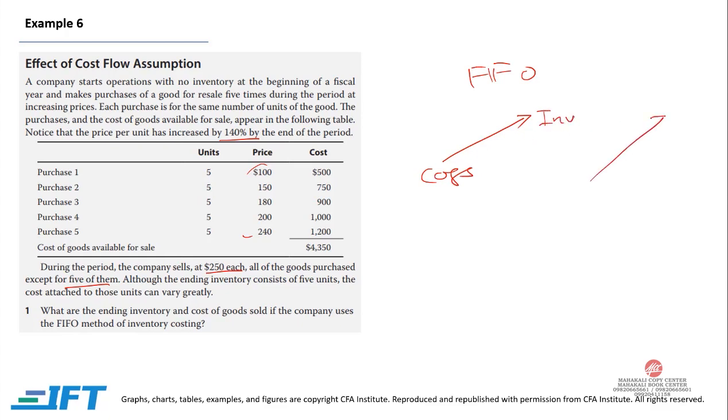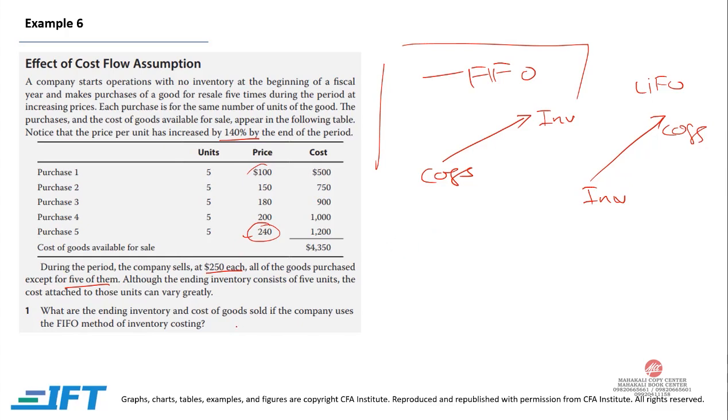In LIFO, the cost of goods sold is high and inventory is low. But we are again looking at first in, first out. Inventory is higher because in first in first out, the ending balance would be the one which has higher cost.